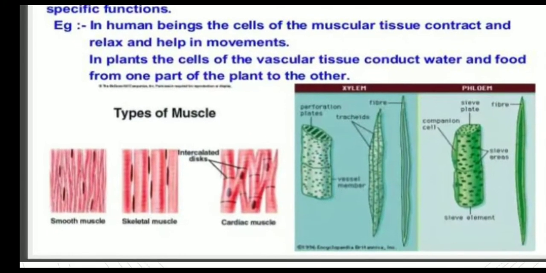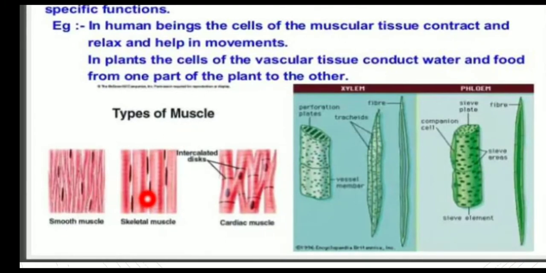Types of muscle: smooth muscle, skeletal muscle, cardiac muscle. The xylem, this is phloem.